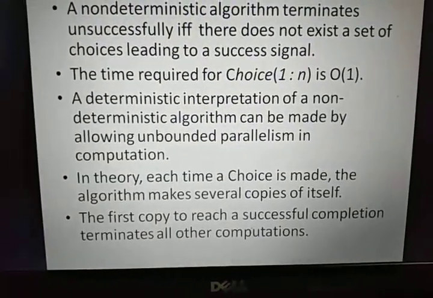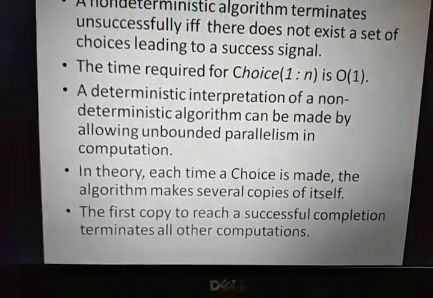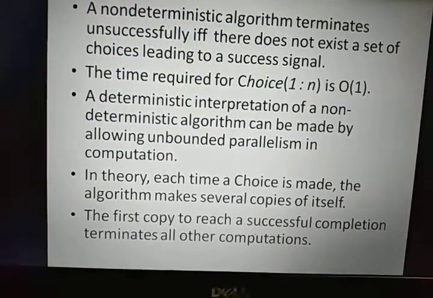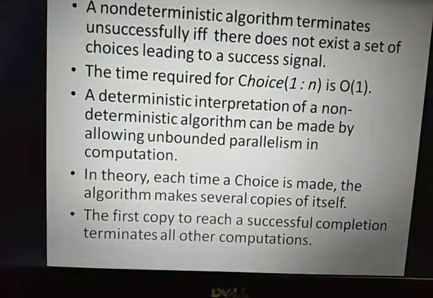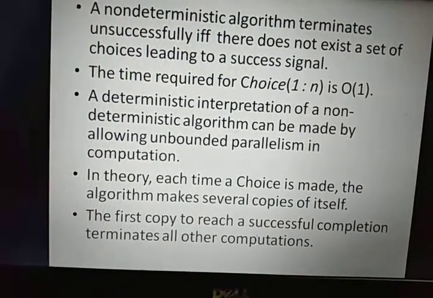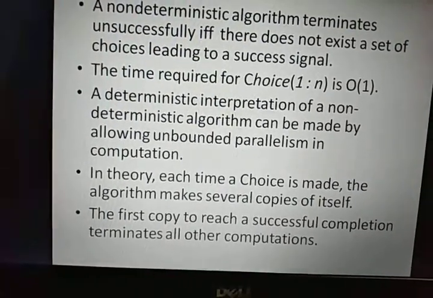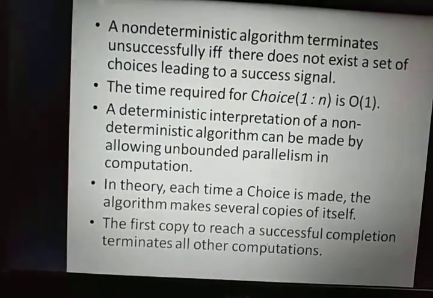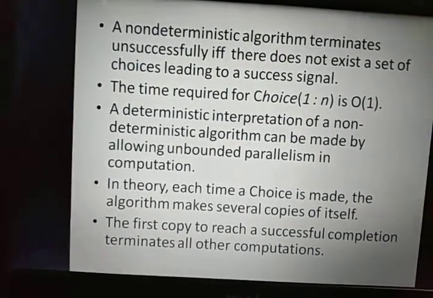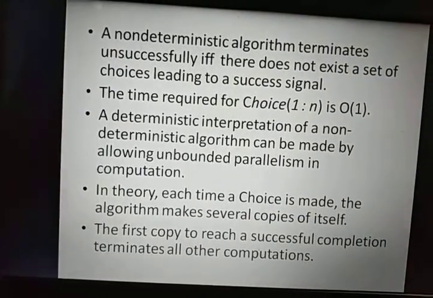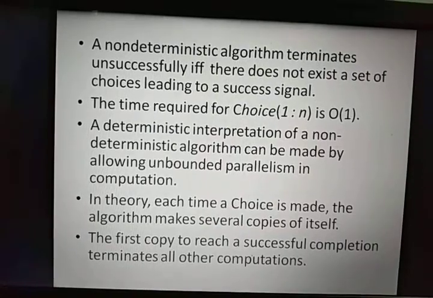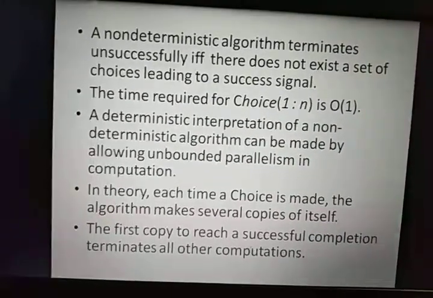A deterministic interpretation of a non-deterministic algorithm can be made by allowing unbounded parallelism in computation. So in theory, each time a choice is made, the algorithm makes several copies of itself, and all these copies are explored in parallel. If a solution is reached, success; if an unsuccessful search is made, only that particular copy is killed.